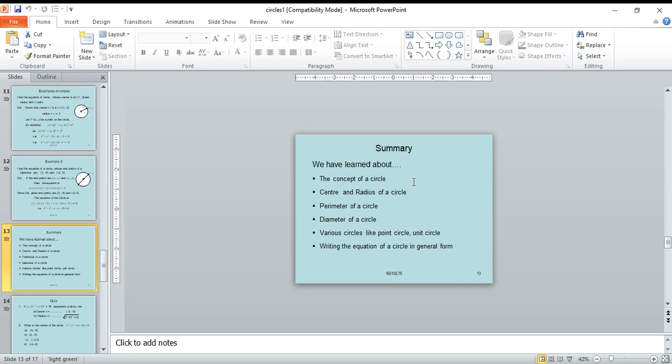Summary. We have learned about the concept of circle, center and radius of a circle, perimeter of a circle, diameter of a circle, various circles like point circle, unit circle, and writing the equation of a circle in general form.